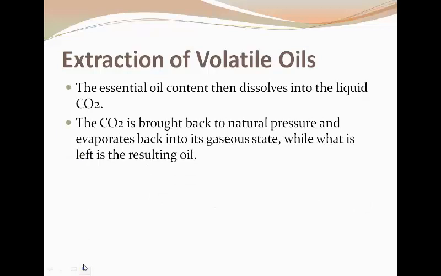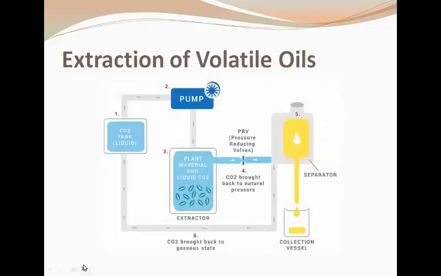The essential oil content which is dissolved in this gas is brought out, then the pressure is released and the carbon dioxide is brought back to the natural pressure, and this then evaporates back to the gaseous state while the oil is collected out. How does it work?